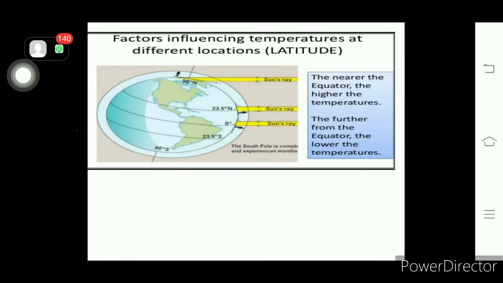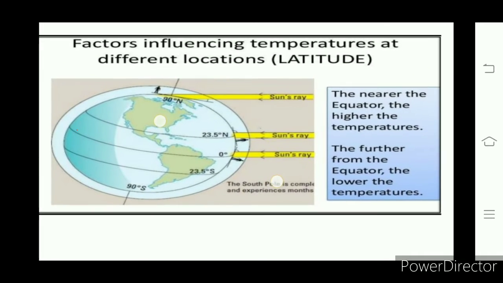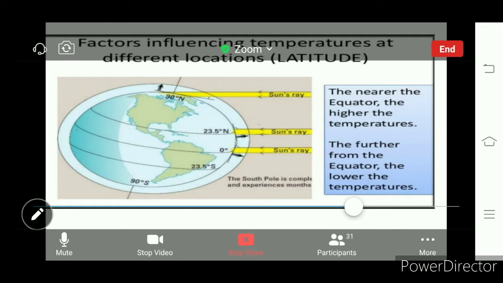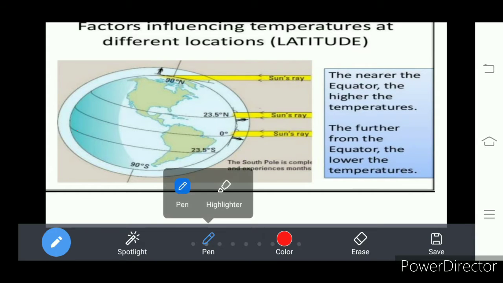So what are the factors influencing the temperature here? You know that latitude is a factor which influences the temperature. At the equator, the highest temperature is recorded because there the sun rays fall vertically. Where is the equator? It is the middle line which is shown here. This is the equator.